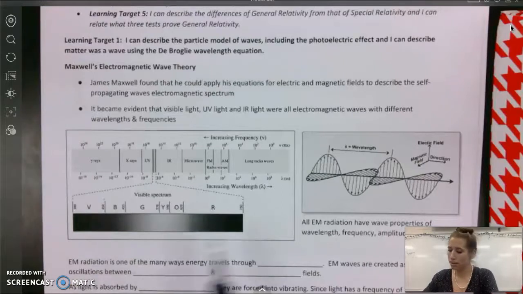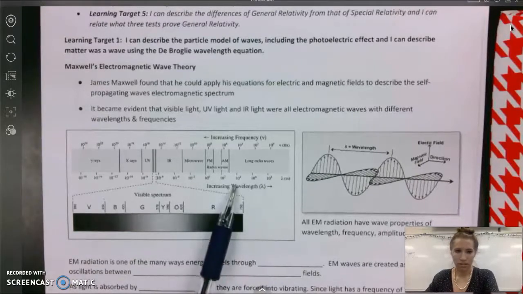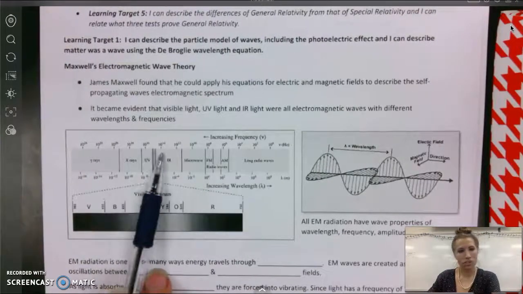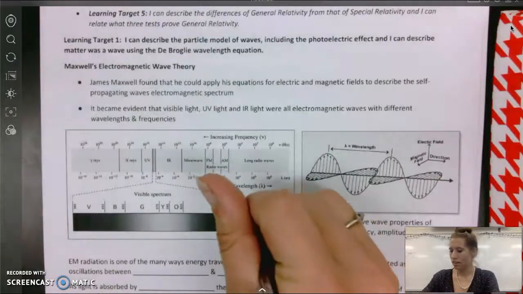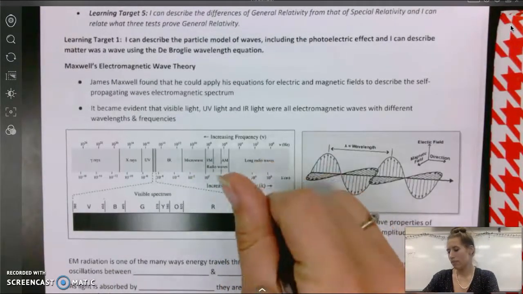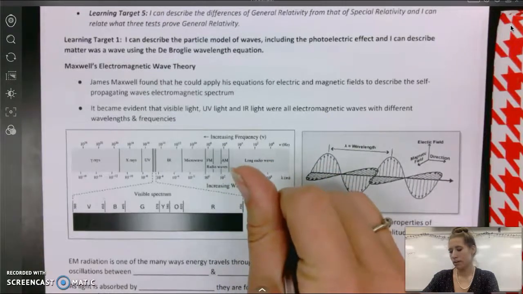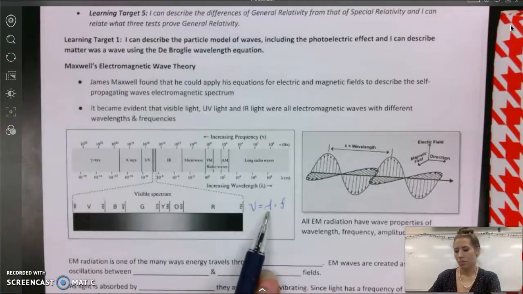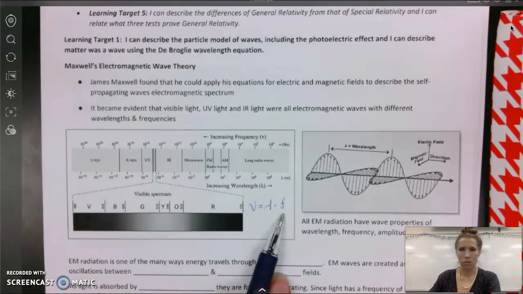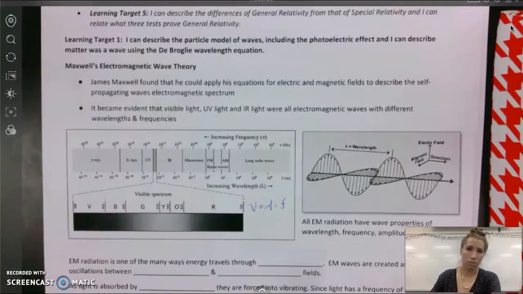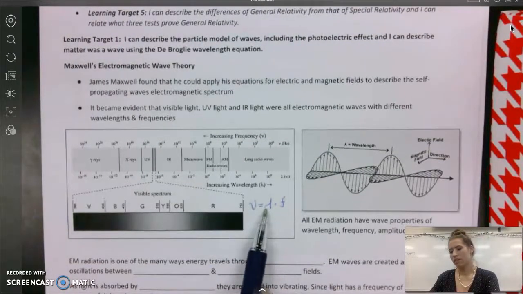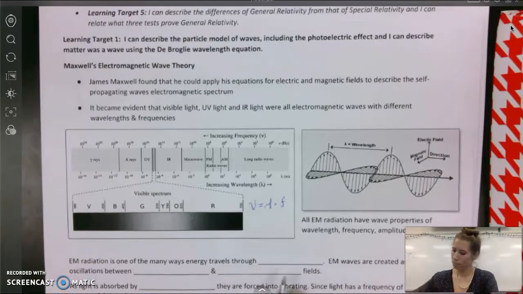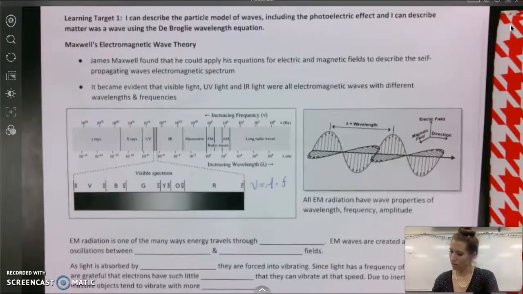The difference between them is their wavelength, and since they're all traveling at the same speed, they have different frequencies too, right? Do you remember our equation that the velocity of a wave is the wavelength multiplied by the frequency? And so if this remains the same, and one of these is changing, then the other must change as well. And this is an example of inversely proportional, that when a wavelength gets big, the frequency gets small. When the frequency gets big, the wavelength gets small. Okay?